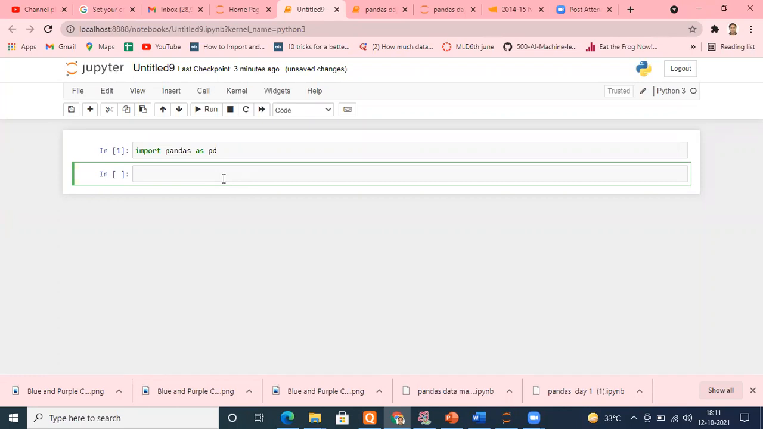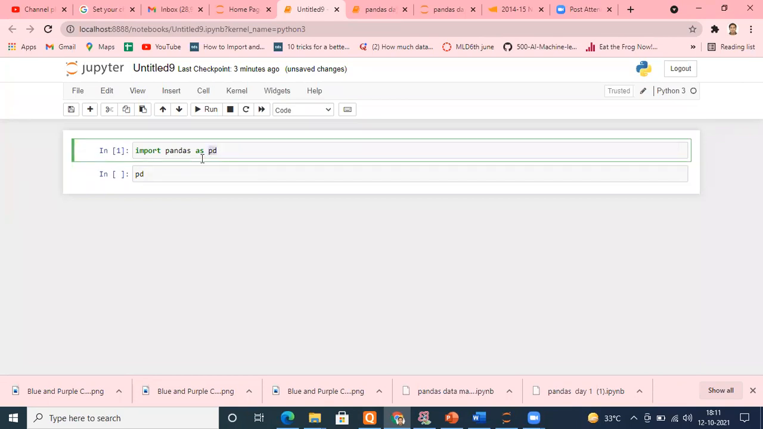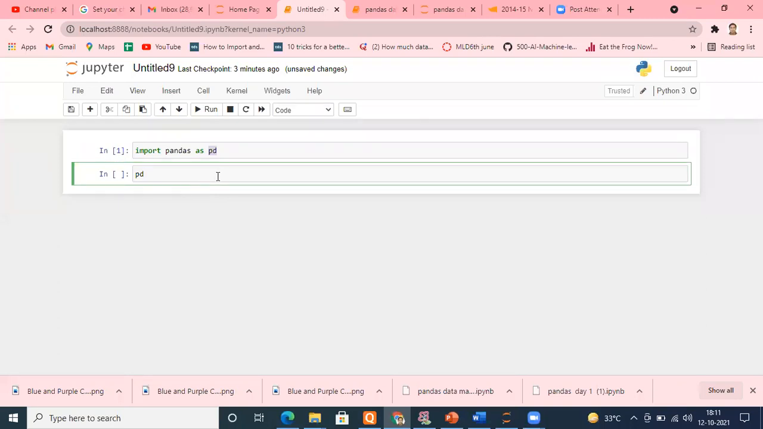Let me take a simple example. I'm typing pd because I've created an alias of pd. If I hadn't created an alias, I would have to write the complete name, pandas, here. So I've created an alias. That means pandas will now be known as pd only. So what I'm trying to do is read a file. I will write pd dot read